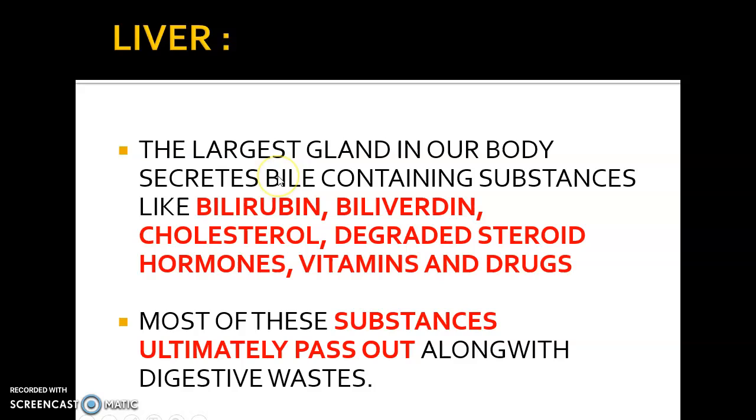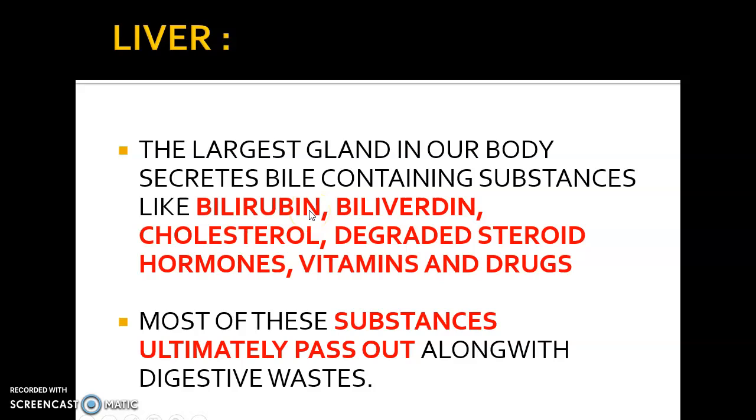As you know that liver is also known as a chemical factory of the body. That is, the different chemicals and molecules undergo modifications and changes within the liver. So the largest gland in our body secretes bile containing substances like bilirubin, biliverdin, cholesterol, degraded steroid hormones, vitamins and drugs. So most of these substances ultimately pass out along with digestive waste.